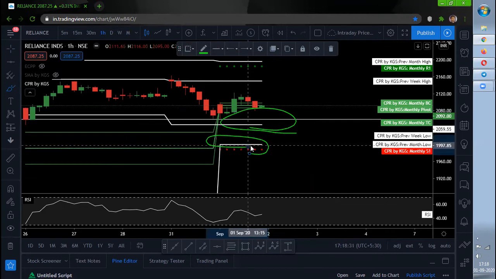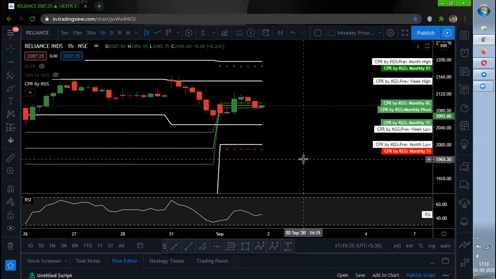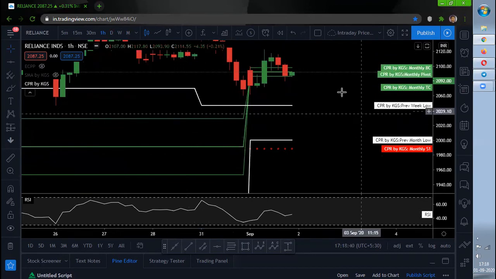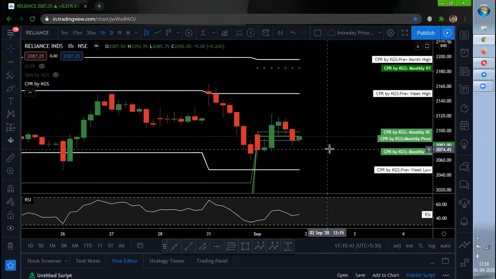And apart from this, the CPR of the current month looks very, very narrow compared to the previous month CPR. So this also says that Reliance can be trending. Whoever wants to play options selling, do not prefer short straddle or short strangle. I would request you to go for a directional bias, or better, wait and watch for a breakout or breakdown zone, so that you will be able to make some good profit. So Reliance for this month can be trending. We need to wait and watch to capture the move.